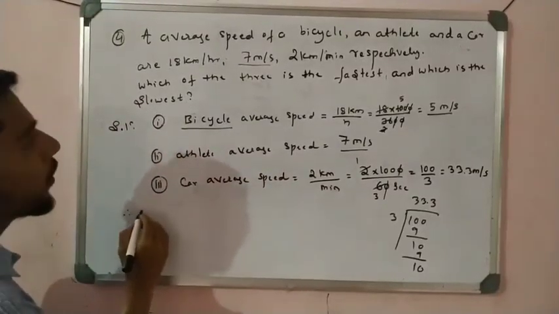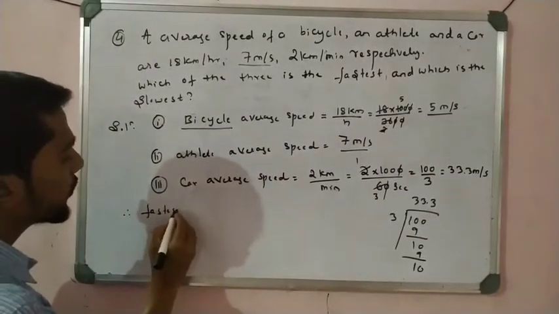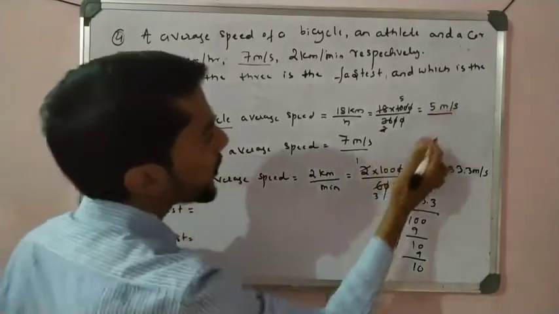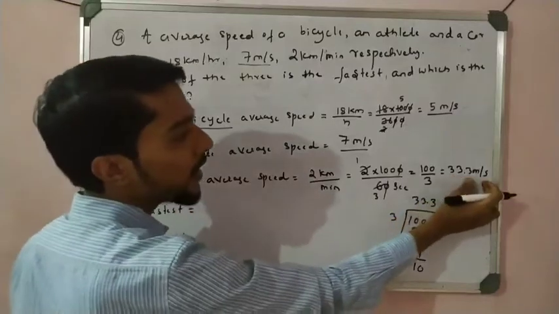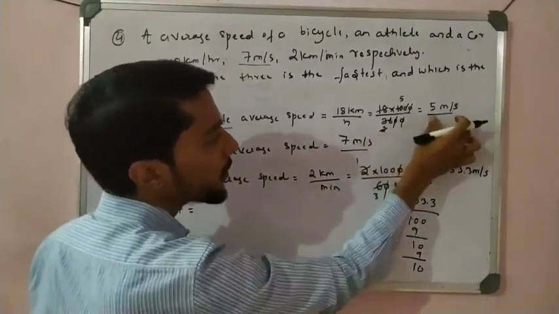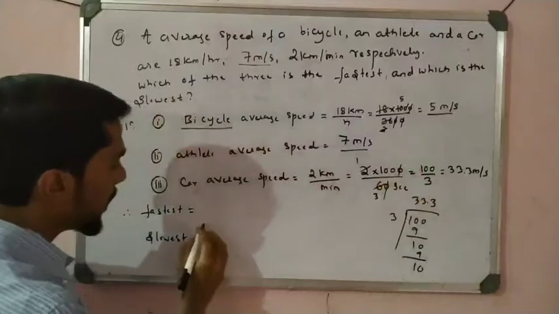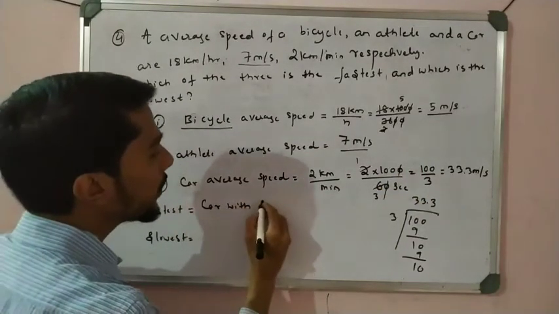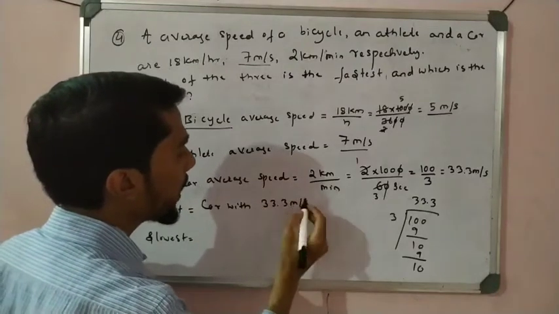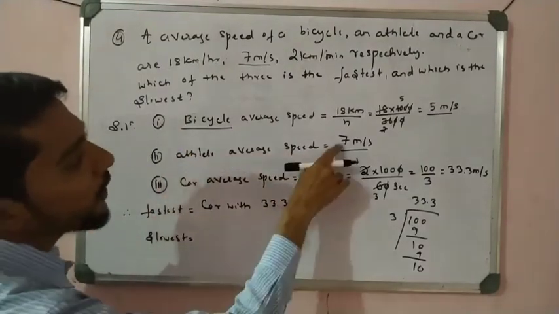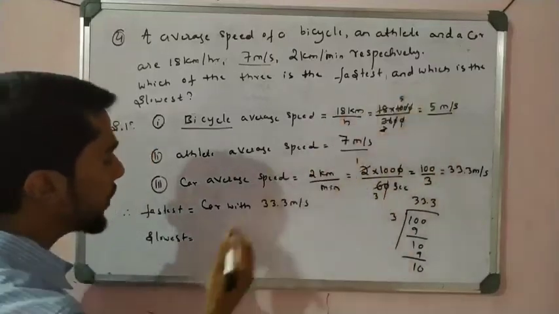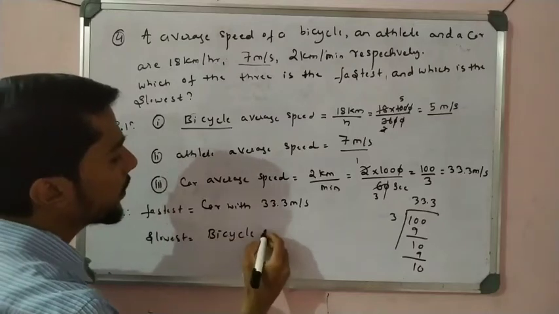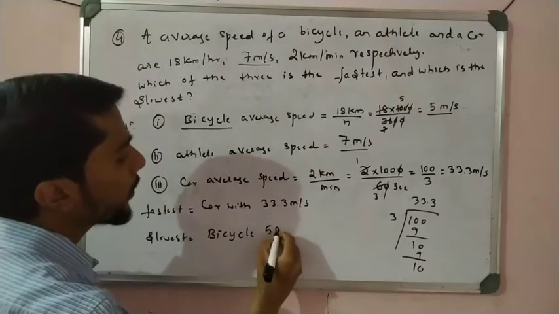So I write here fastest and slowest. See here, all are in meter per second. So which number is greater? 33.3 meter per second, 7 meter per second and 5 meter per second. The greatest is 33.3. So the fastest is the car, with a speed of 33.3 meter per second. Then the slowest: 7 is there and 5, which is the lower number. 5 is the lowest, that is the bicycle, with 5 meter per second.